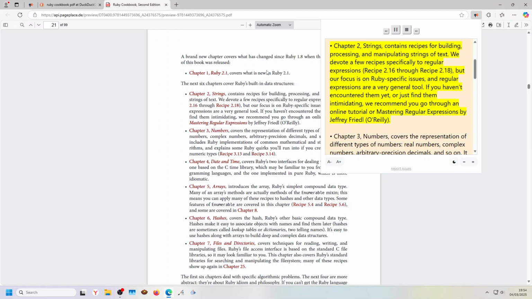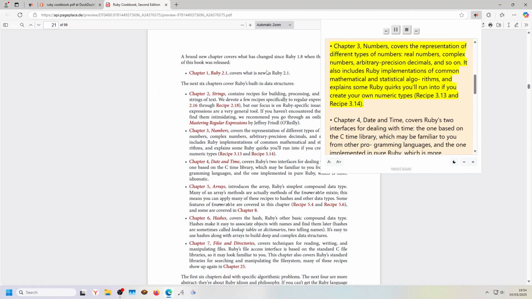We devote a few recipes specifically to regular expressions, Recipe 2.16 through Recipe 2.18, but our focus is on Ruby-specific issues, and regular expressions are a very general tool. If you haven't encountered them yet, or just find them intimidating, we recommend you go through an online tutorial or Mastering Regular Expressions by Jeffrey Friedl, O'Reilly.